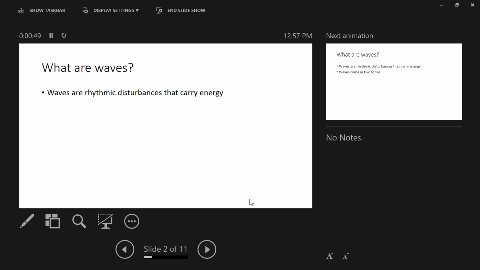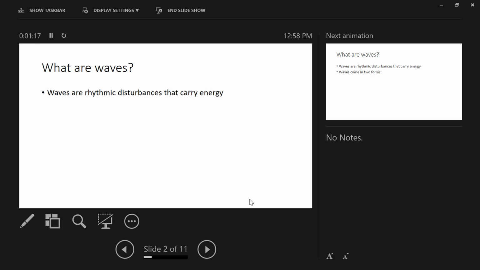Somebody give me an example of a disturbance. I thought for sure somebody was just going to yell out obnoxiously. Right? We all have an idea of what a disturbance is. It's something that disturbs you. And the idea here is it's something that disturbs the equilibrium, something that disturbs the medium.